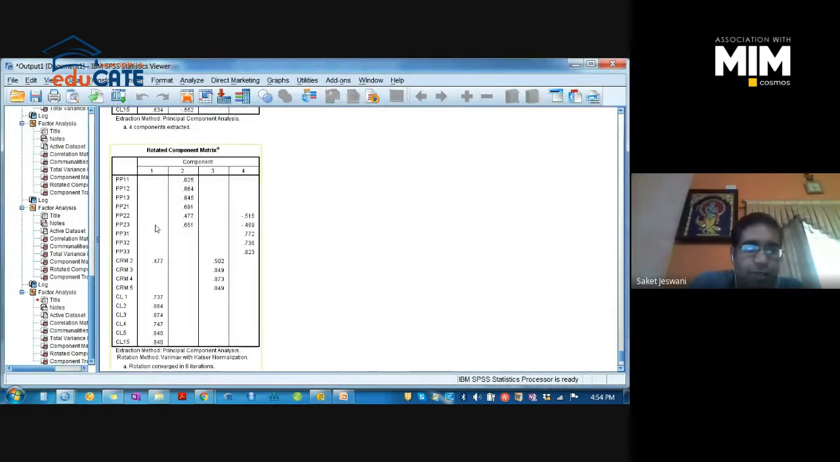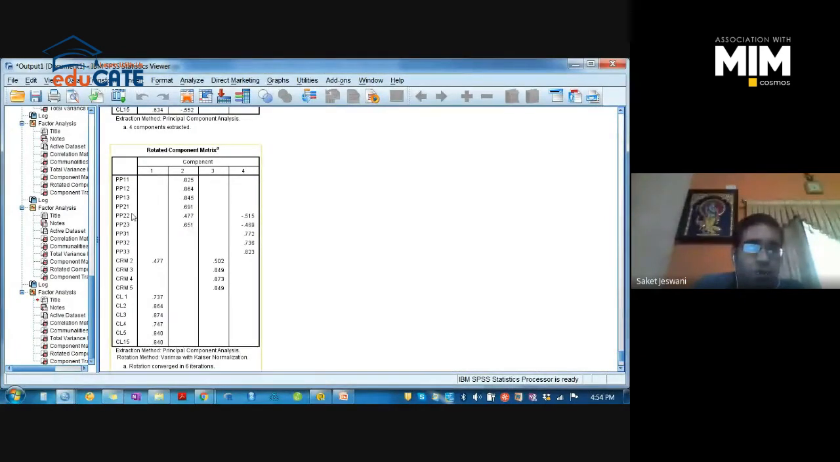See now, again the things have changed, and it has come to 4 components now, 4 factors now. Now it's saying that variable 1, PP1 and PP2 are the same, so they have come under component 2. Again, PP2 and PP3 are creating issues. See, the difference is less than 0.3. It means PP2 and PP3 are creating problems. Our instrument will not be valid. So we have to discard this PP2 and PP3.